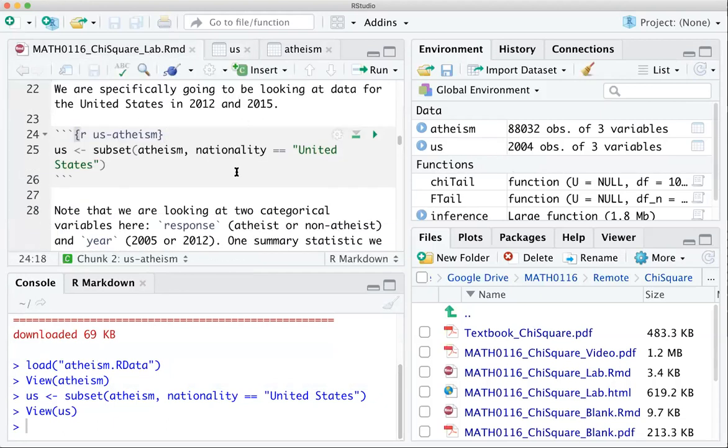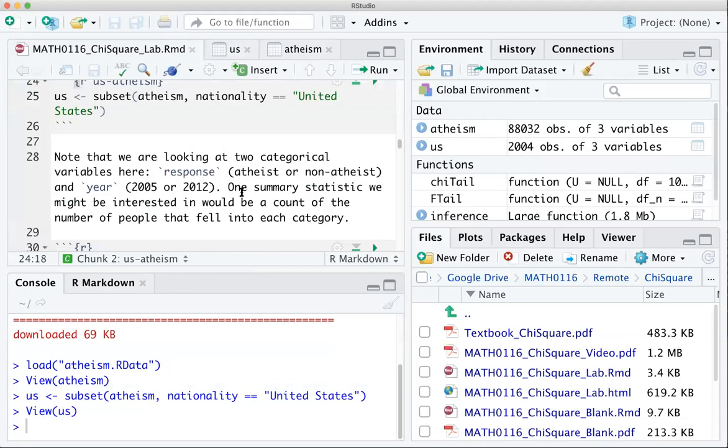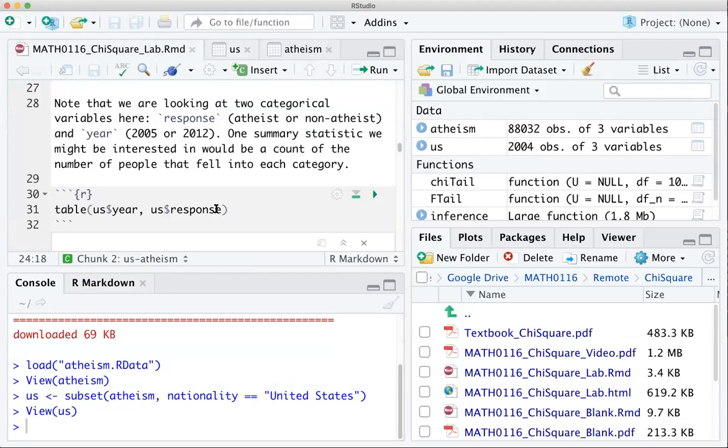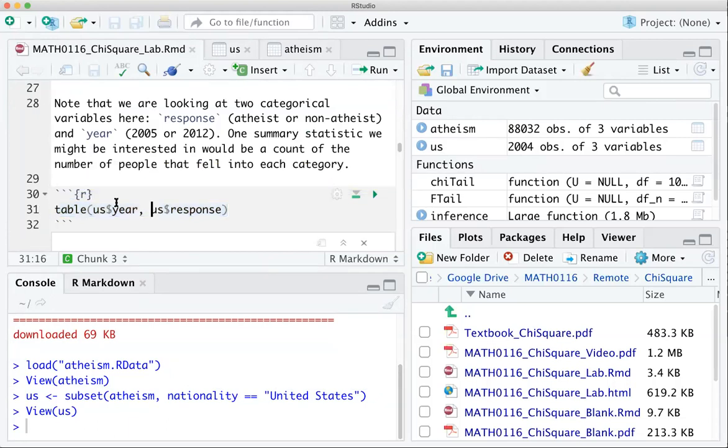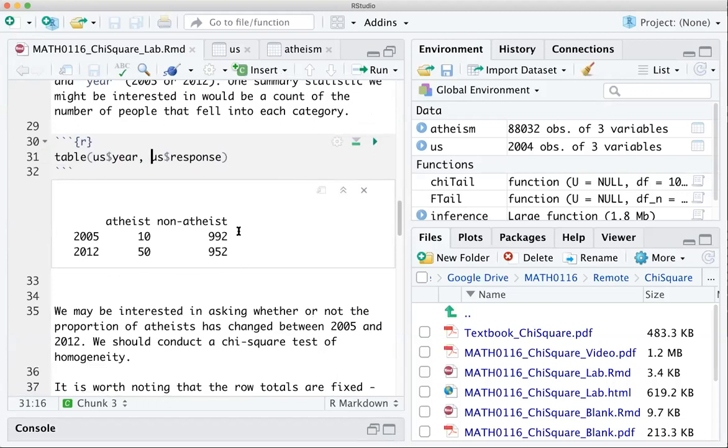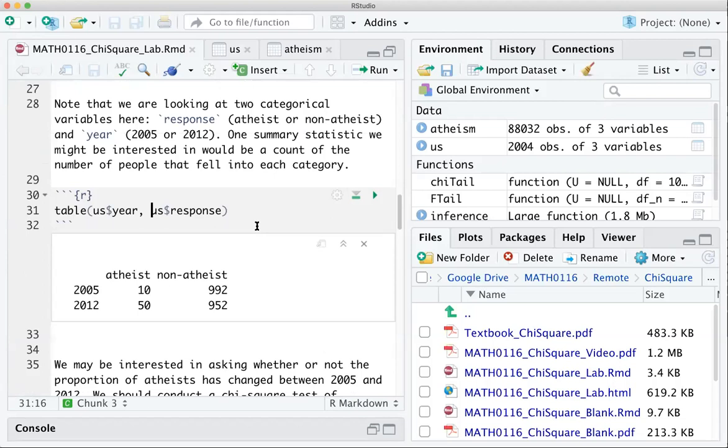Okay, so one thing that we might be interested in is getting some counts of the number of people that fell into each category. I think that we talked about this table command a little bit when we talked about creating bar charts and things. So here's this table command. If I run that, we can see the number that fall into the atheist and the non-atheist categories.